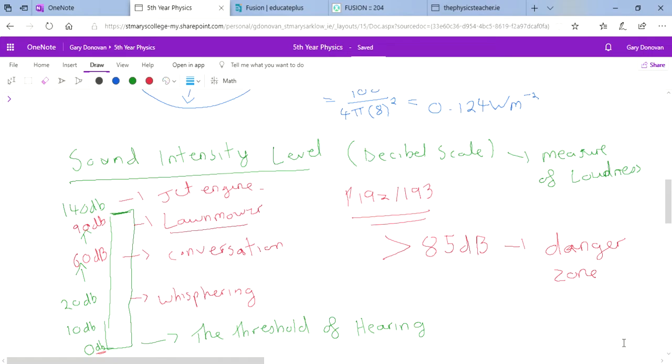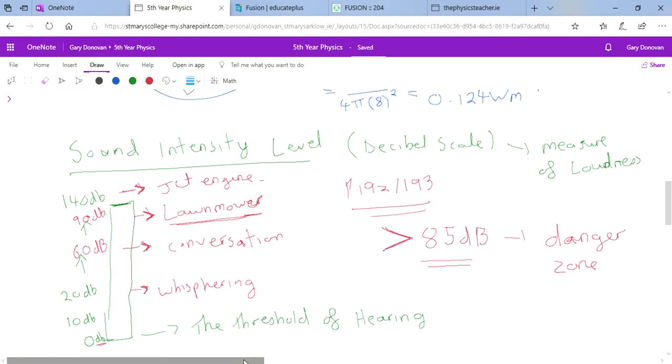So lawnmowers are 90 decibels, and 90 decibels isn't that far above 80. So we can kind of put up with listening to a lawnmower for maybe 5-10 minutes when you're using it, and it won't really do any damage to your ears. But if you were a landscaper and you were working on a lawnmower every day, all day, or you were driving a tractor all day, every day, you need to wear hearing protection, because long exposure or lots of exposure to any sounds over 85 decibels can cause a lot of damage.